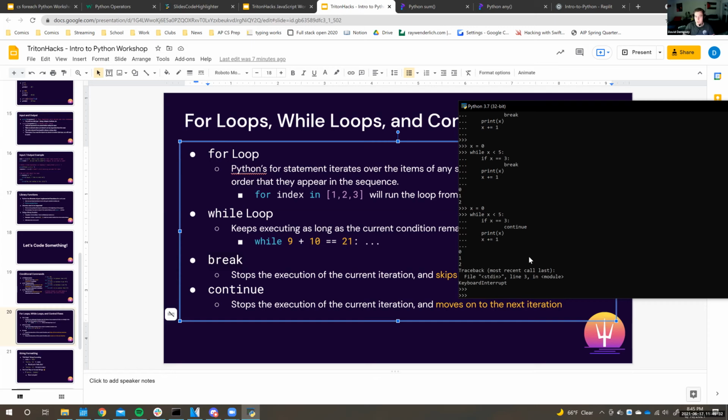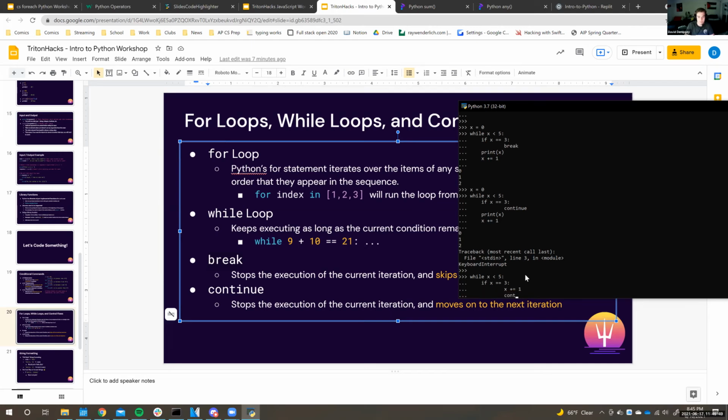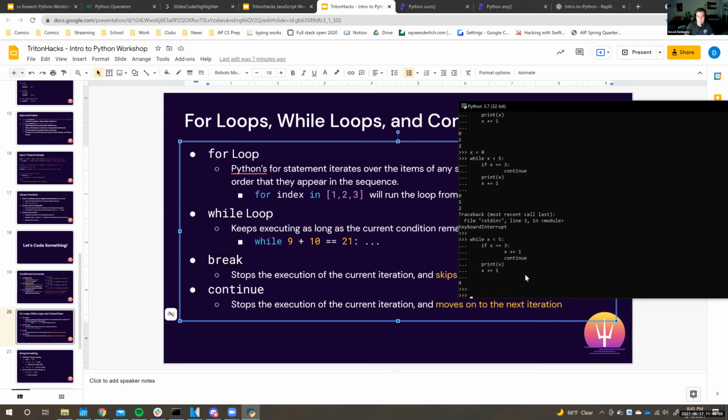Forgot one thing as well. It's not going to execute this x plus equals 1 anymore because I did continue. One way to fix this is to add that x plus equals 1 inside of this if statement, then continue, and then we can print x and also do the x plus equals 1. And yeah, this would work.